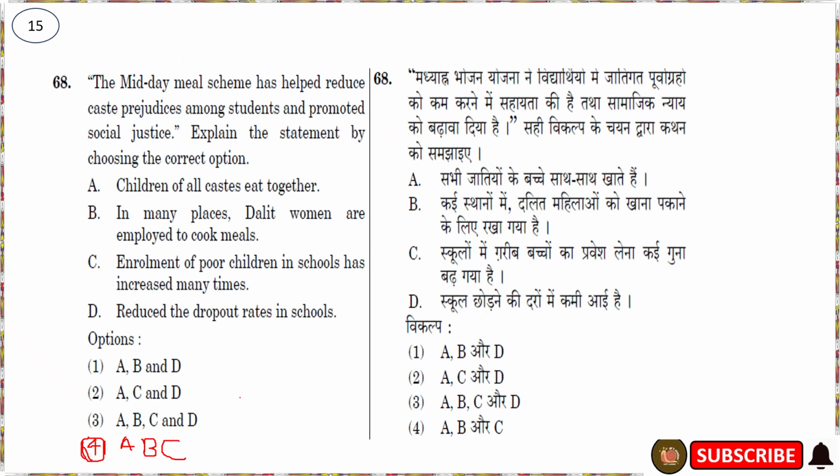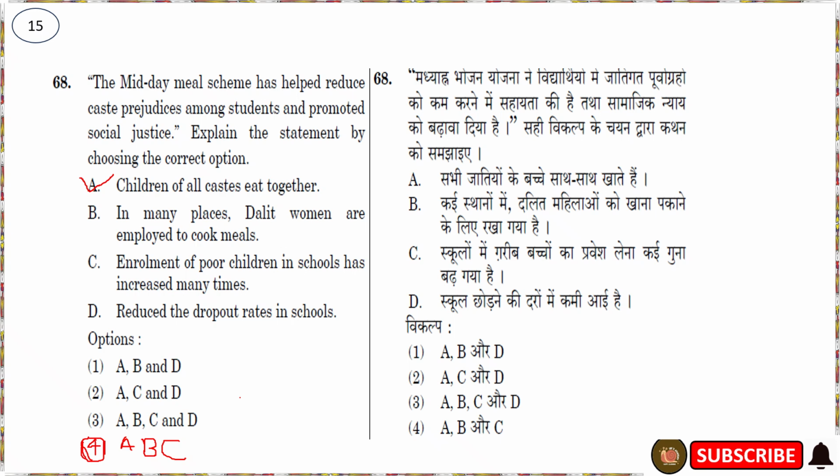Okay, the 15th question is also related to the topic of gender discrimination or caste discrimination. The question is like this. The midday meal scheme has helped reduce caste prejudice among students and promoted social justice. Explain the statement by choosing the correct option. Children of all castes eat together. Yes, correct. Because of the midday meal scheme, the children started to eat together.